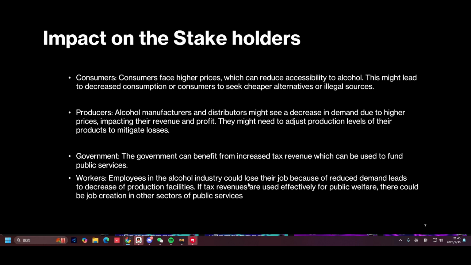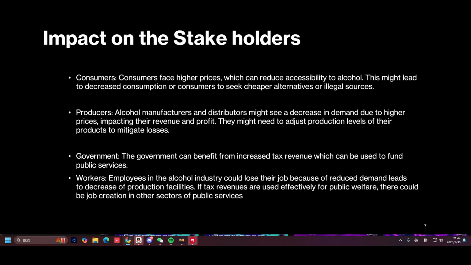Well, here are the impacts on the stakeholders. So for the consumers, they'll face higher prices, which can reduce the accessibility of alcohol, and this will lead to decreased consumption, or consumers who are addicted will seek cheaper alternatives or illegal sources, as I mentioned before. So for producers, alcohol manufacturers and distributors might see a decrease in demand due to higher prices, impacting their revenue and profit.